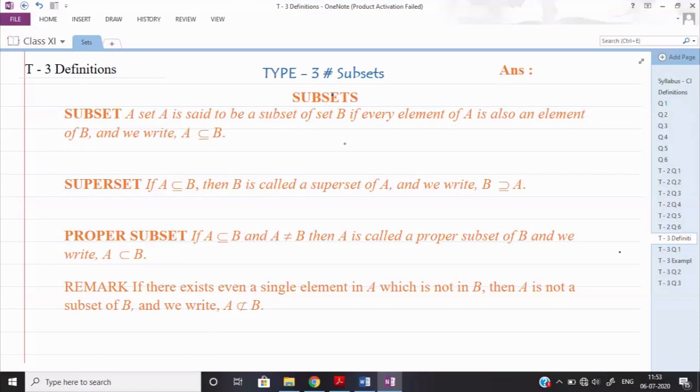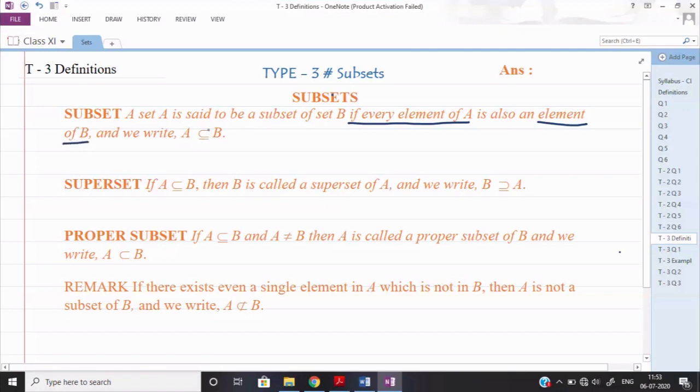Now the rule for the subset is here. How can we say it is a part of another set? The rule is given here. All the elements of that particular set should be contained by the other set. For example, look at the definition. A set A is said to be a subset of set B if every element of A, so please underline this, if every element of A is also an element of B, then we write A is a subset of B.